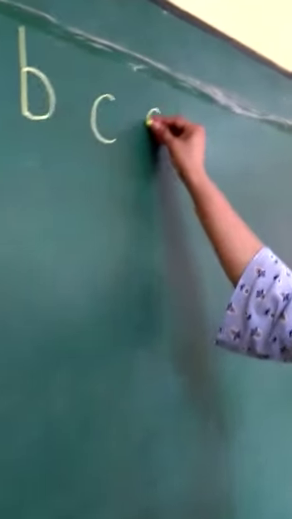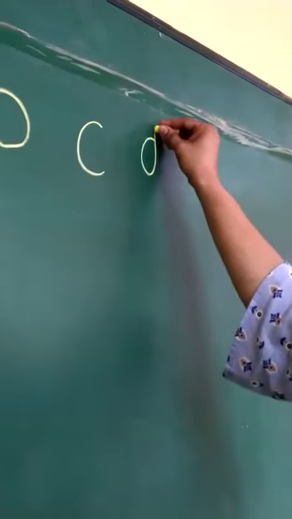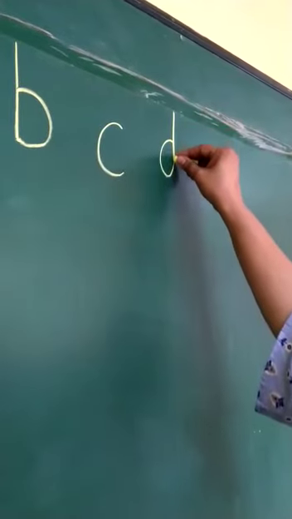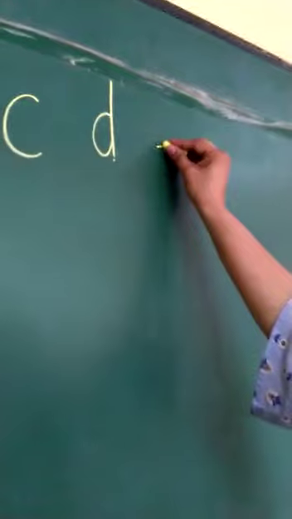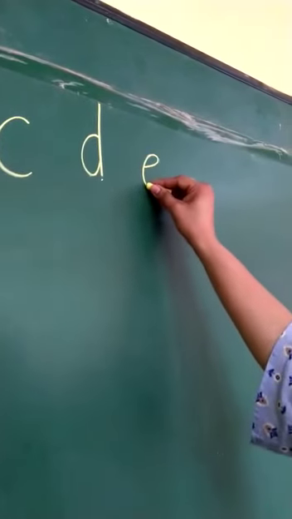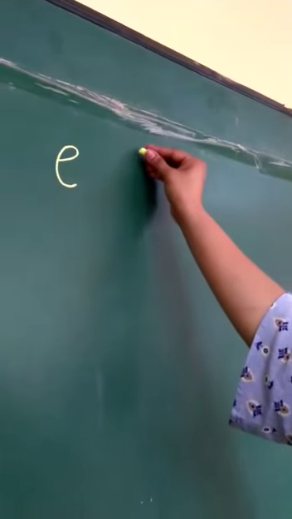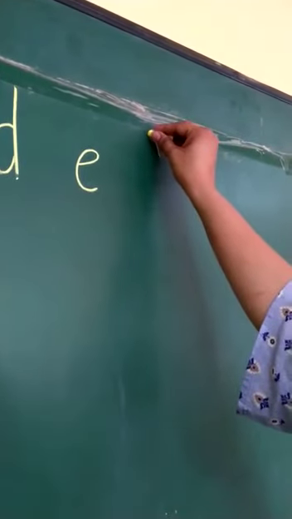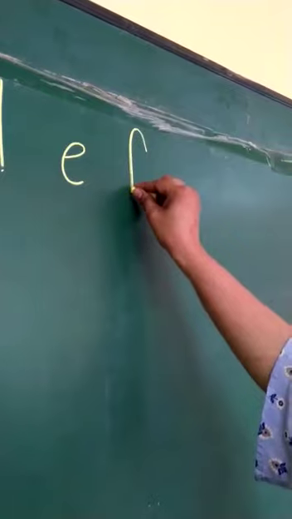First make a curve, go up, up, up, come down and stop. D. Slanting line up, curve and stop. E. Go up on the hill, come down and stop. Make a small cut. F.